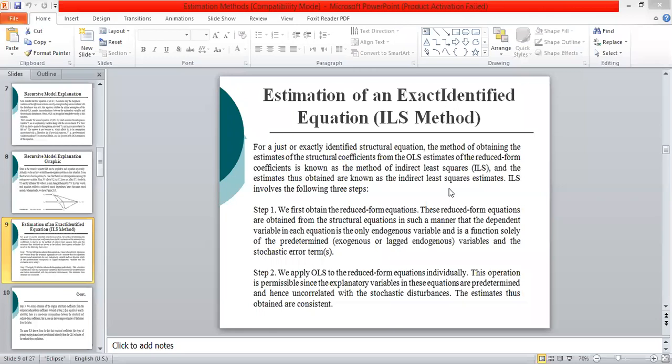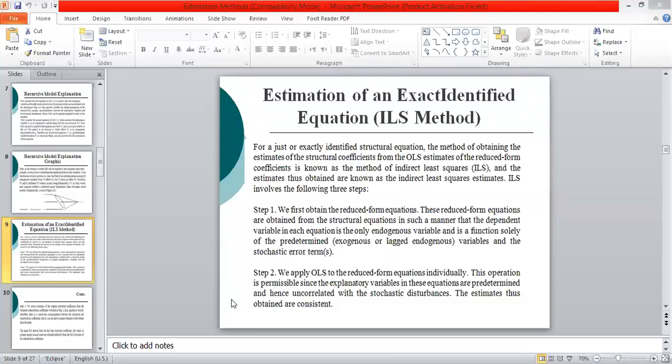If it can, the equation is identified, and if it cannot be obtained, the equation is unidentified. So in the first step, we have developed the reduced form. In the second step, we have estimated the reduced form by applying the OLS, and the estimates we have obtained are consistent and efficient, because it is meeting all the assumptions of the classical linear regression model.